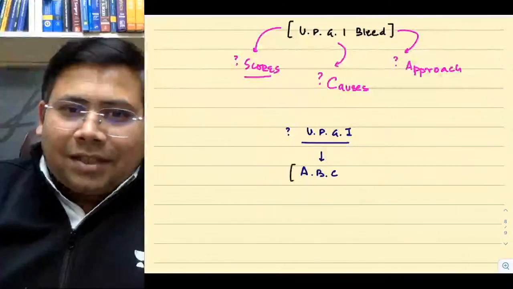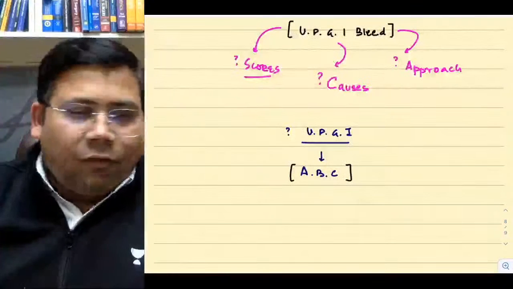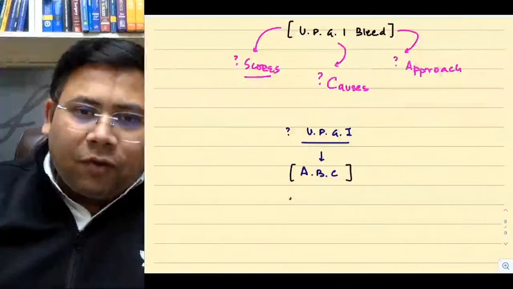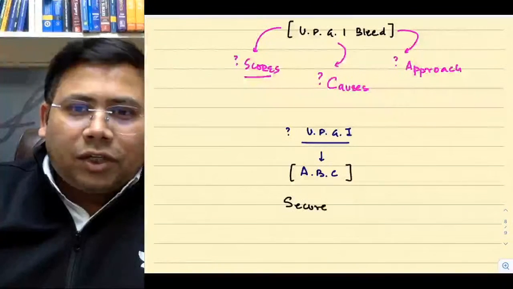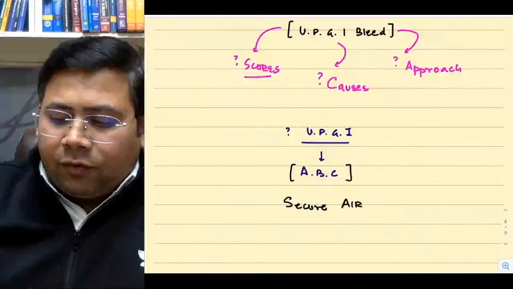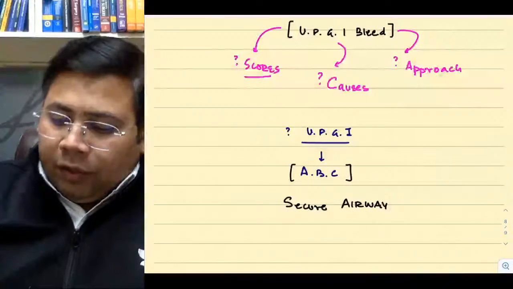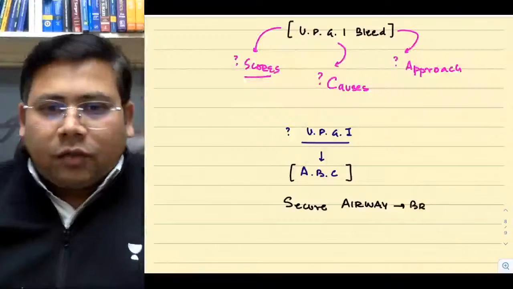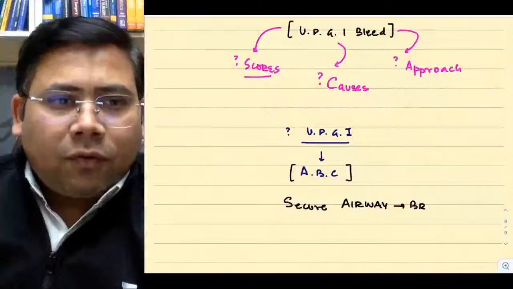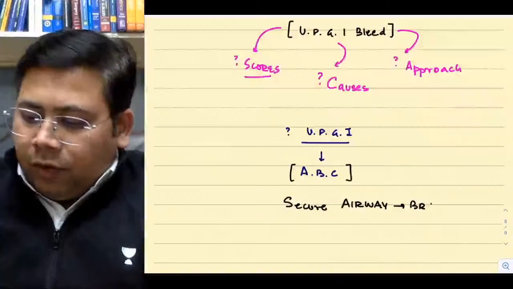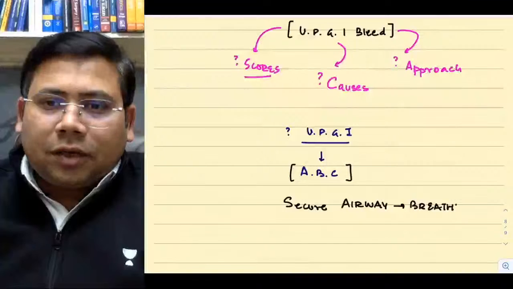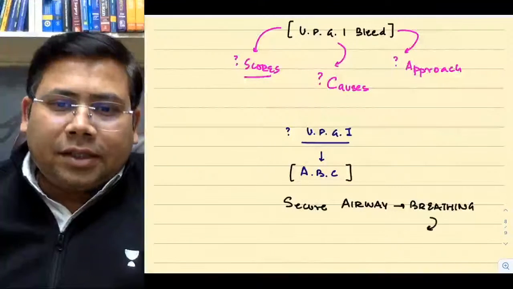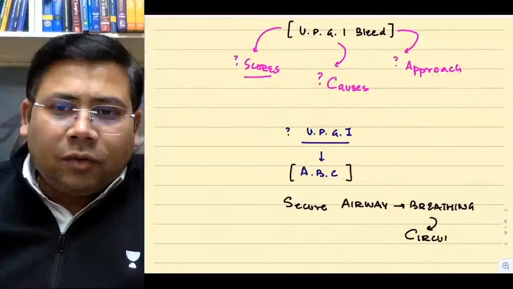So A, B, and C. What do we mean by A, B, and C? A: you have to secure the airway. B: you have to secure breathing. C: you have to secure the circulation.